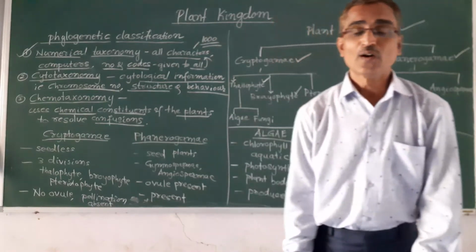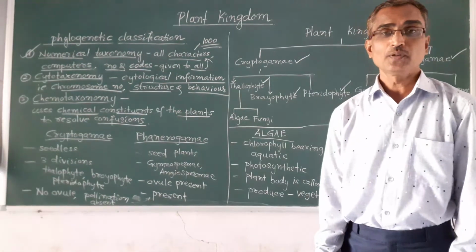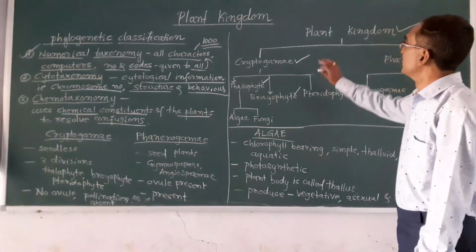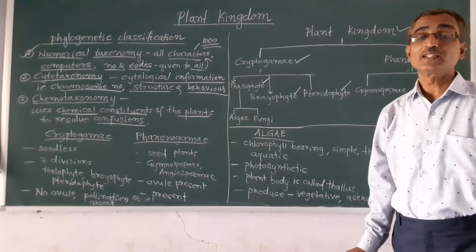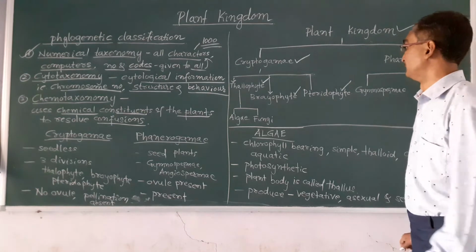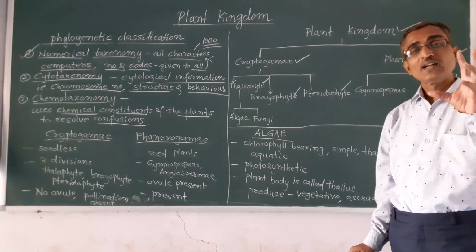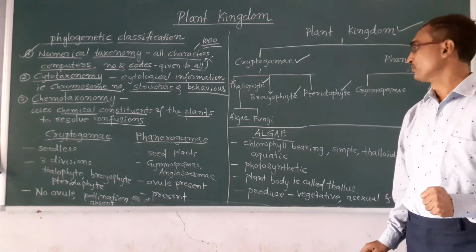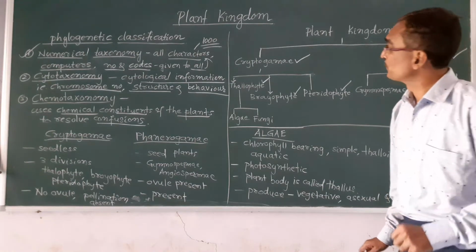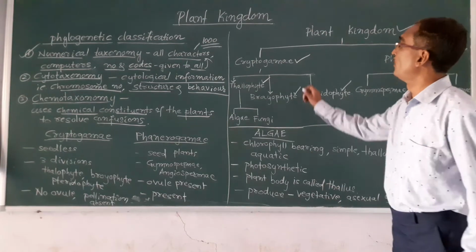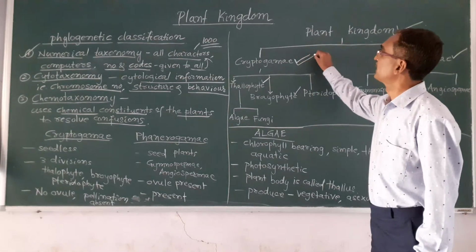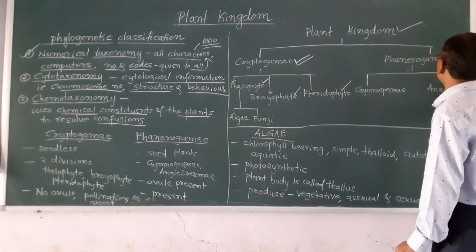It is not given in the NCERT book, but we should know. So one thing I would like to tell you here. What are these cryptogamy and phanerogamy?